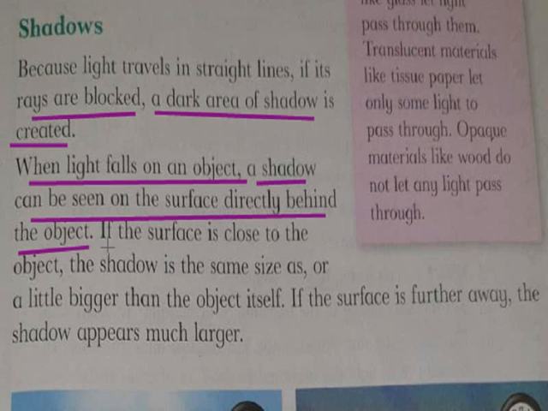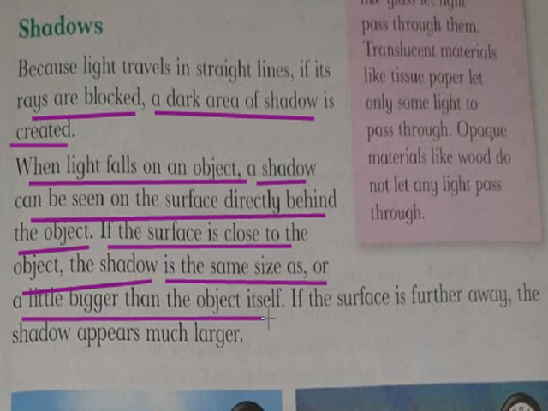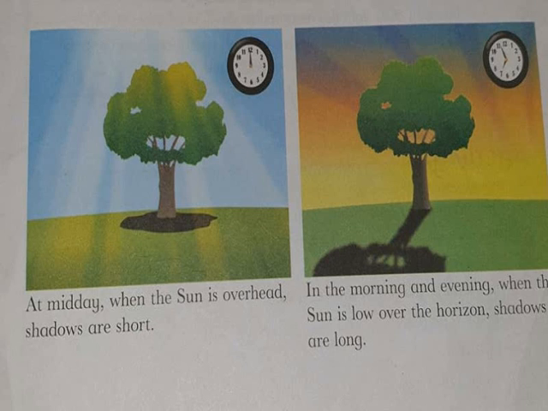If the surface is close to the object, the shadow is the same size as or a little bigger than the object itself. Understand? If the surface is further away, the shadow appears much larger. So see here, at midday. Midday means 12 o'clock. At midday, when the sun is over the head, the shadows are short. See the shadow, this is short.